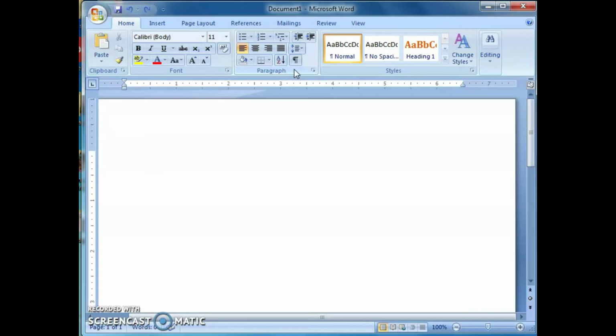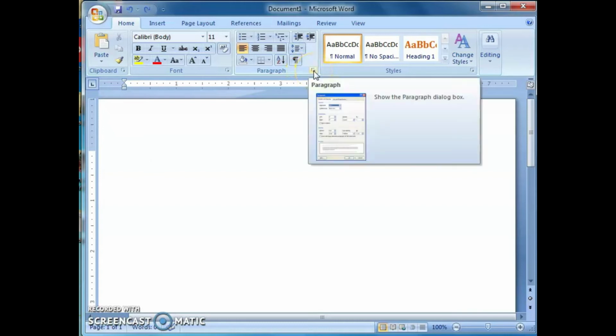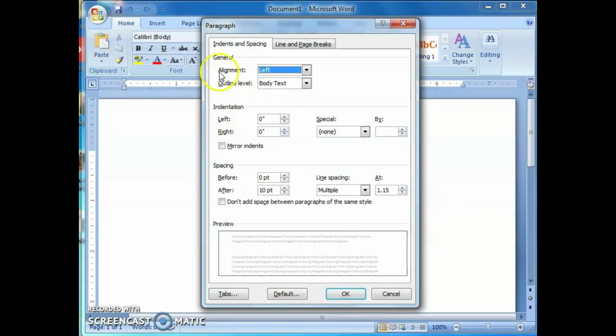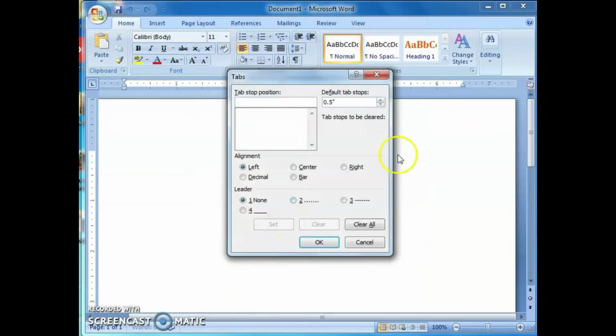From this paragraph group, click on this small arrow. Then we will get the paragraph dialog box. From this you can see one tabs button. Click on this. Then you can specify the tab stop position by mentioning the stopping position in the tab stop position box. This one is the tab stop position box.